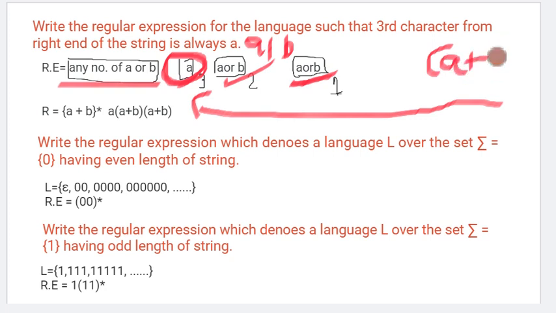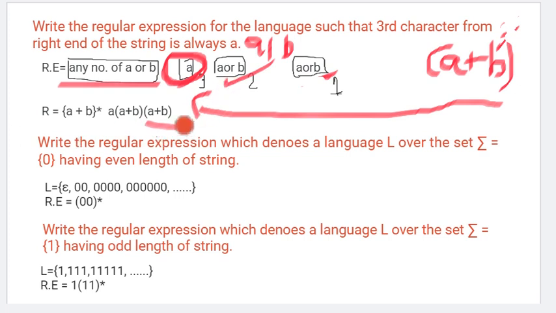So that's why we are putting a plus b, any one thing, in one place only. We cannot put a plus symbol here. Why? Then it is wrong. It can give us multiple, one time a, two times a, three times a. No, but we have only one place. If it is one place, only one symbol can come, so it can be either a or b.